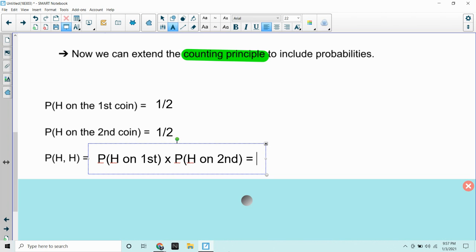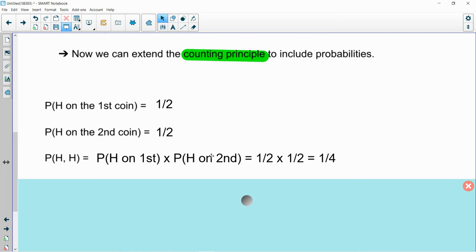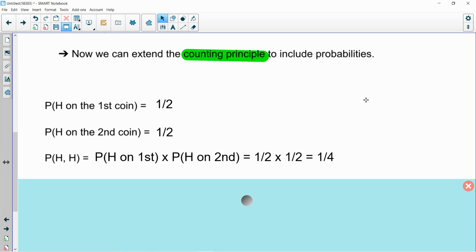We already have those probabilities, right? We just determined those. So if we take 1/2 times 1/2, we find that the probability of flipping 2 coins and having them both land as heads is 1 out of 4.